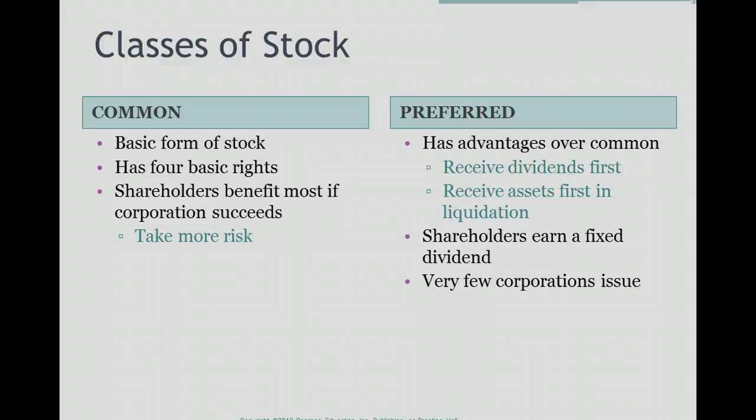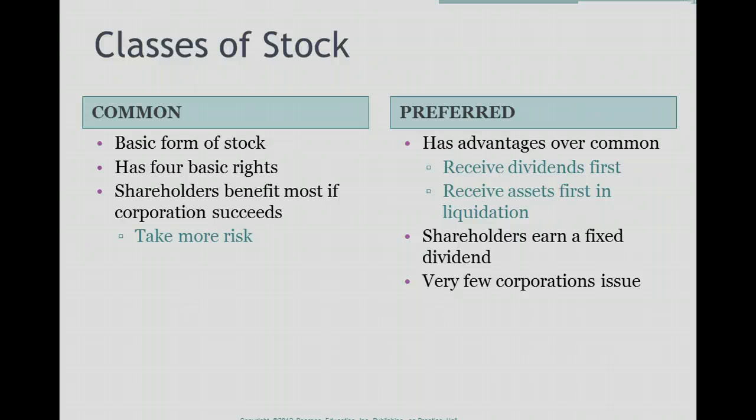Common stock is the stock that has the four basic rights of shareholders. If you remember, the four basic rights are the right to vote, the right to earn a dividend, the right to receive a proportionate share of assets in the event of liquidation, and the preemptive right. These shareholders benefit the most if the corporation succeeds. But these shareholders also take more of a risk because they are the last to get paid back in the event of a liquidation. Let's look at preferred stock.